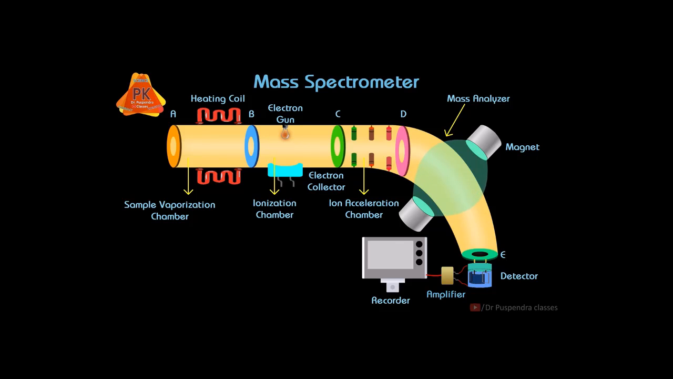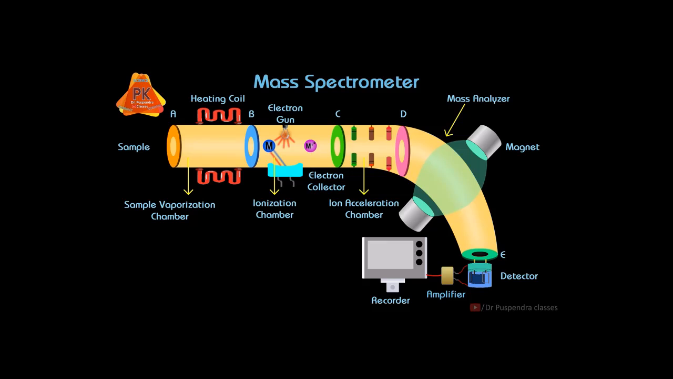Now coming to the working of the mass spectrometer. First, the sample will be inserted through slit A into the sample vaporization chamber, and if the sample is in solid or liquid form, it will be converted into vapor due to heating, which is given by a heating coil. This vaporized sample will go further through slit B and enter the ionization chamber. Now the electron gun will produce a beam of electrons that will strike the molecule, and due to this electron beam, the molecule will lose one electron and ultimately convert into a positive ion, known as a radical cation or molecular ion.